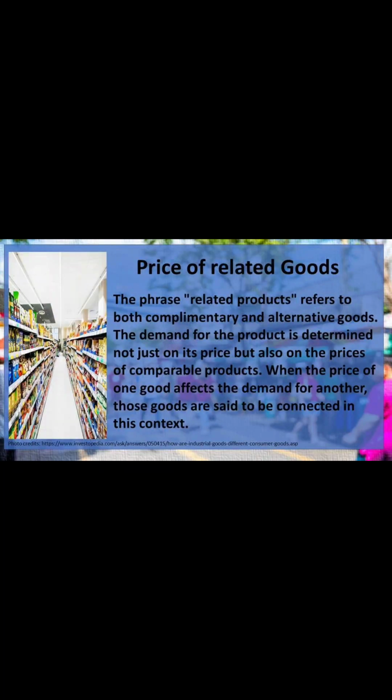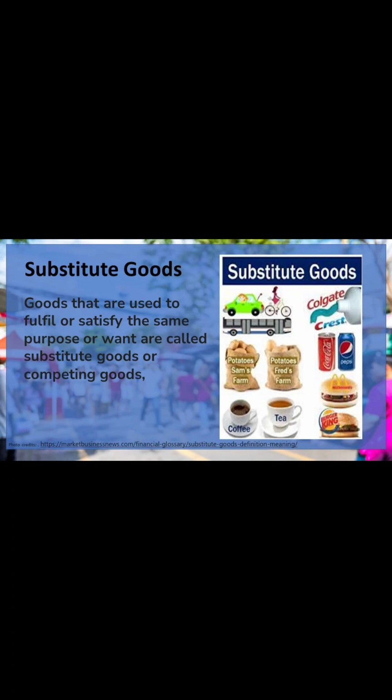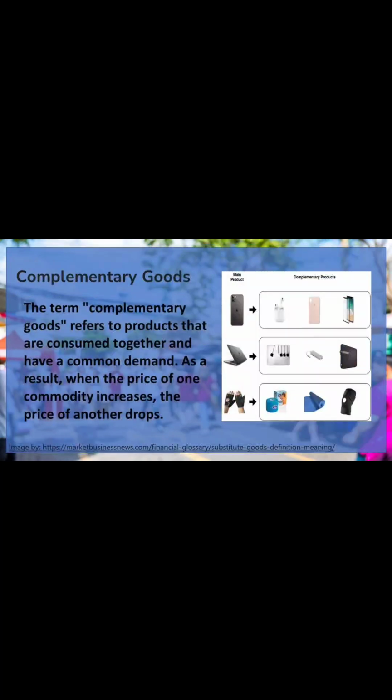Price of related goods. The phrase related products refers to both complementary and alternative goods. The demand for the product is determined not just on its price, but also on the prices of comparable products. When the price of one good affects the demand for another, those goods are said to be connected in this context. Substitute goods. Goods that are used to fulfill or satisfy the same purpose or want are called substitute goods or competing goods. Complementary goods. The term complementary goods refers to products that are consumed together and have a common demand. As a result, when the price of one commodity increases, the demand for another drops.